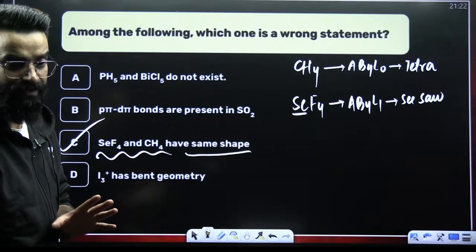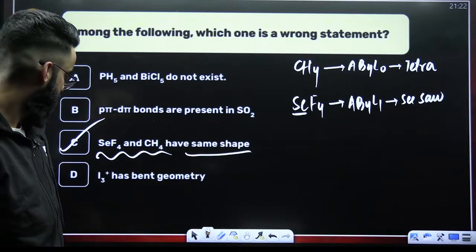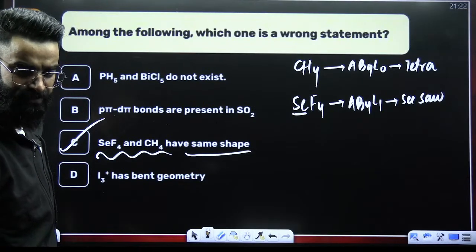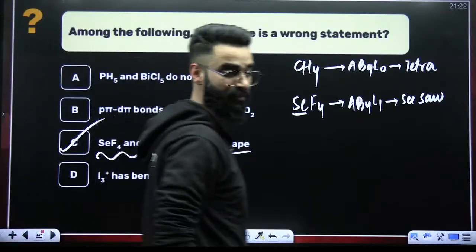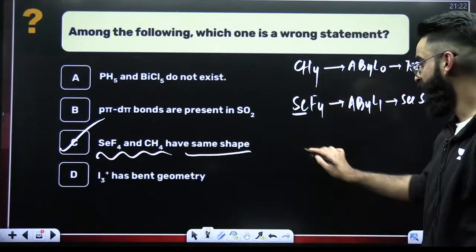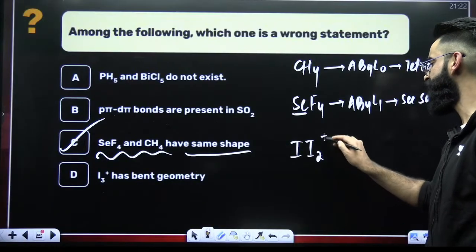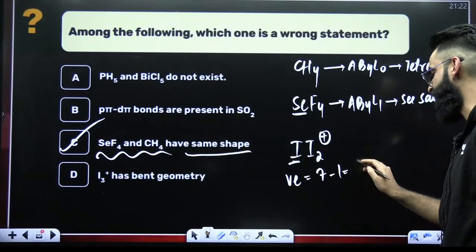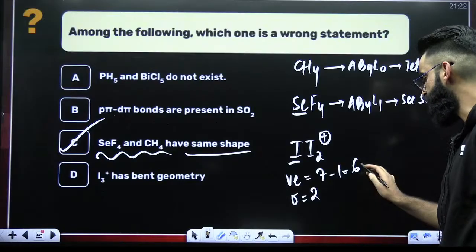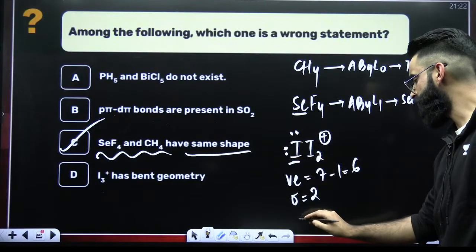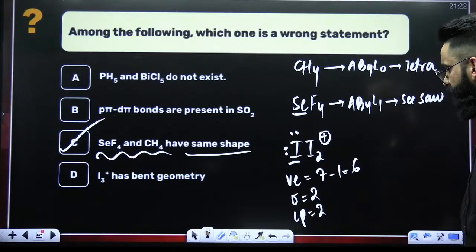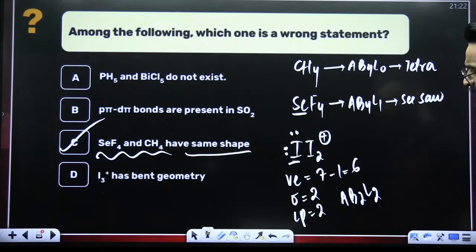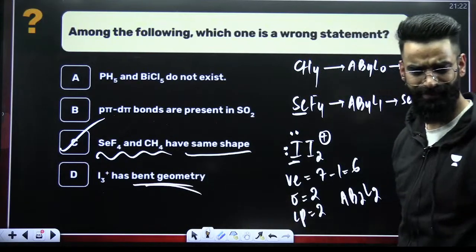Okay, is option D also wrong? You're saying I3 positive. Let's check I3 positive. I can write I3 positive as I2 positive for simplicity. Valence electrons of iodine are 7, and with positive charge, 7 minus 1, 6. Surrounding atoms are 2, so out of 6, 2 are used. 4 are still there, so there are 2 lone pairs. So 2 sigma, 2 lone pairs. It is AB2L2 type, which means bent. It's correct only. It's not wrong.